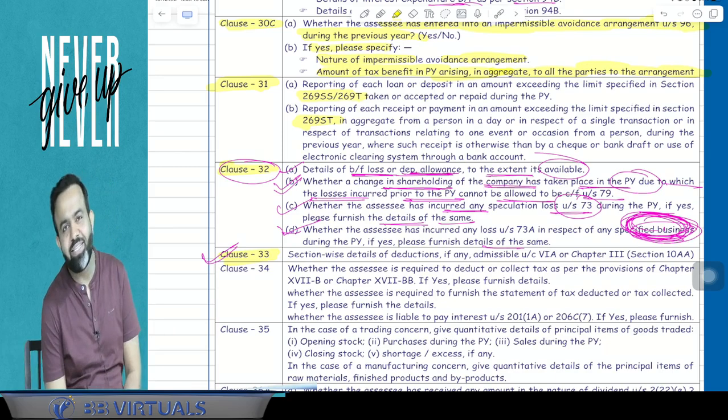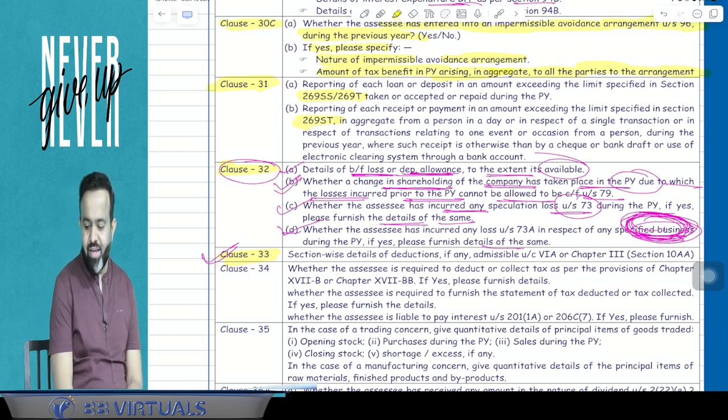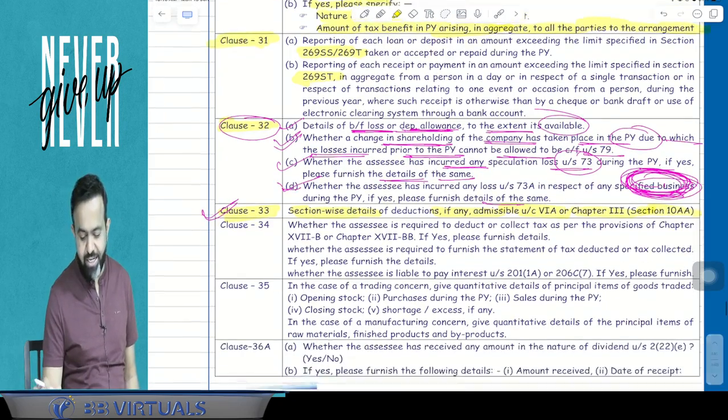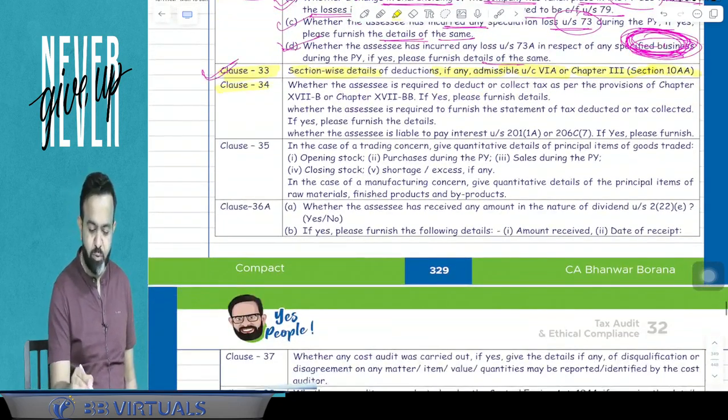Deduction means 80C to 80U deductions, as well as the 10AA deduction. So that deduction detail will be section-wise detail of deduction, if any, admissible under Chapter VI-A or Chapter III, that is section 10AA. Now guys, clause number 34.